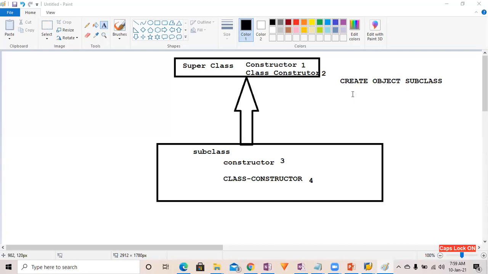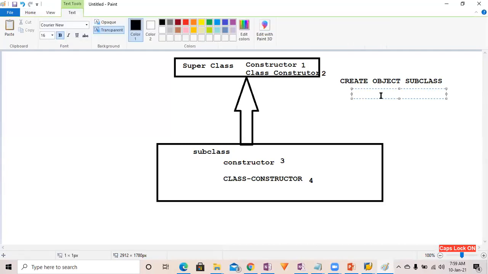Actually, how it's going to happen: when you create the object of the subclass, then the very first time the class constructor of the superclass will be called. So two will be called first. Okay. Then in the next step, okay.